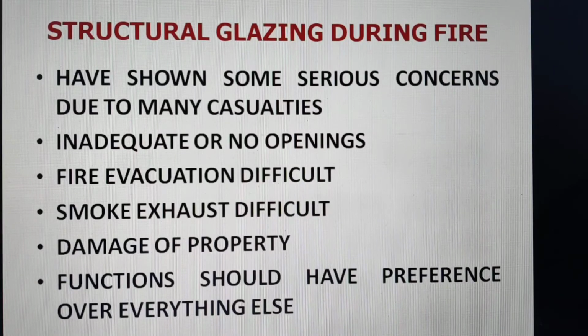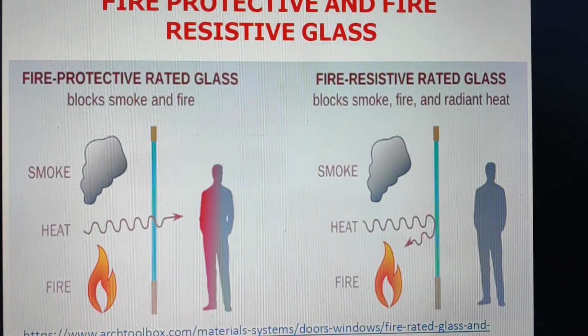And then functions probably should have preference over everything else, so that is important. Though fire protection rated glass and fire resistance rated glass are available, in which the glass blocks smoke, fire and radiant heat, this is costly, but if it is required, then it should be provided.